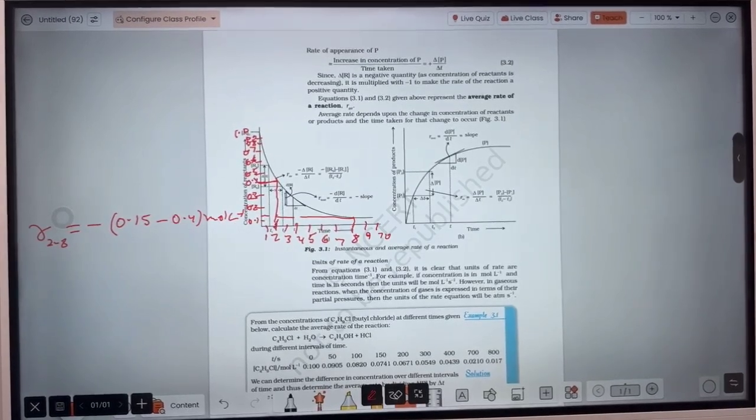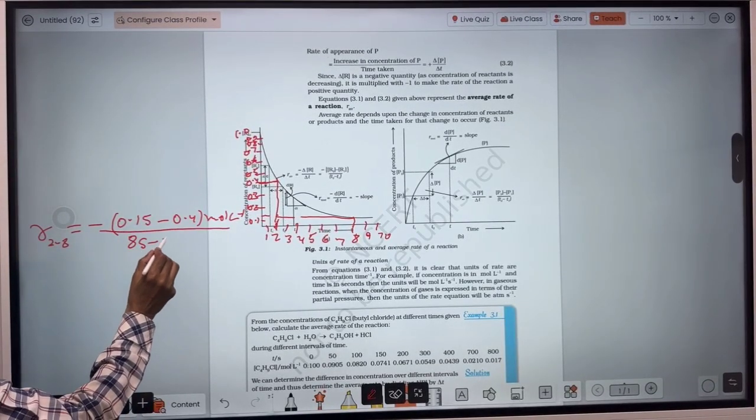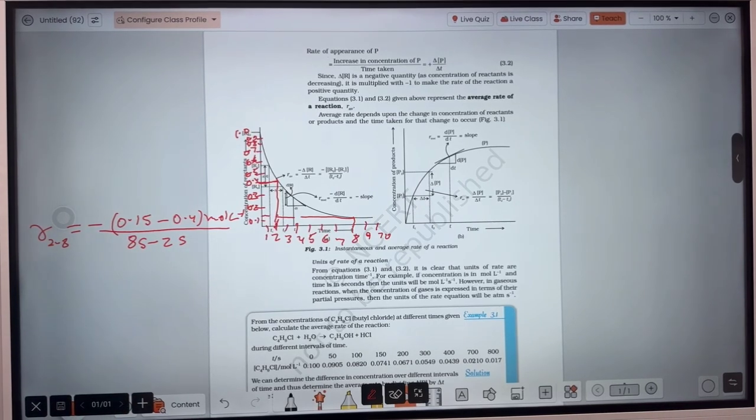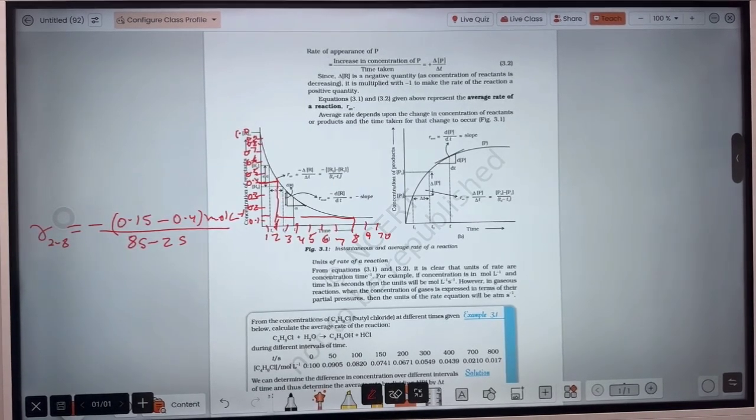The concentration is in mole per liter, upon the time interval, which is 8 seconds minus 2 seconds. Calculate that. That will be the average rate of reaction between the time interval of 2 seconds to 8 seconds.